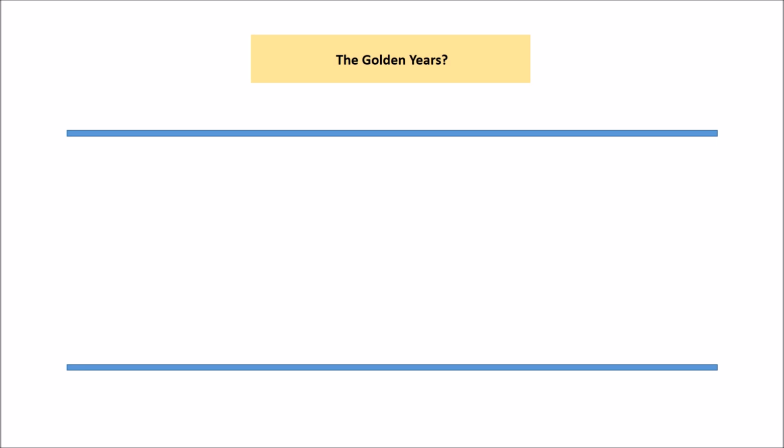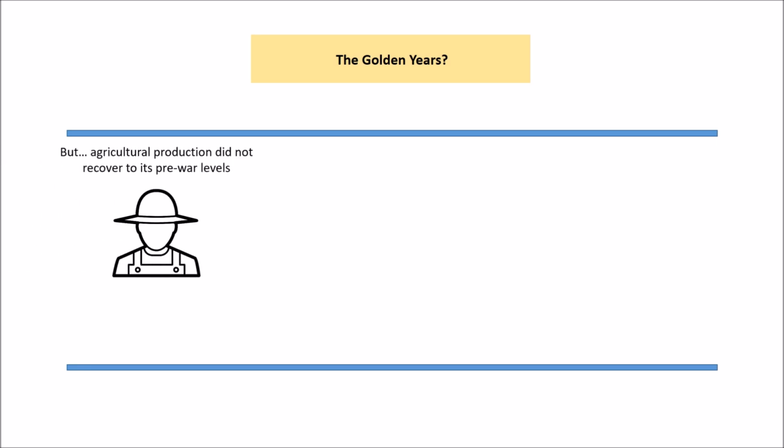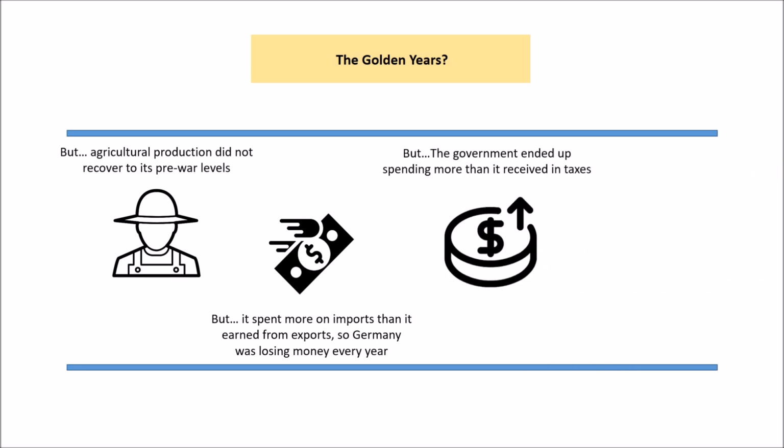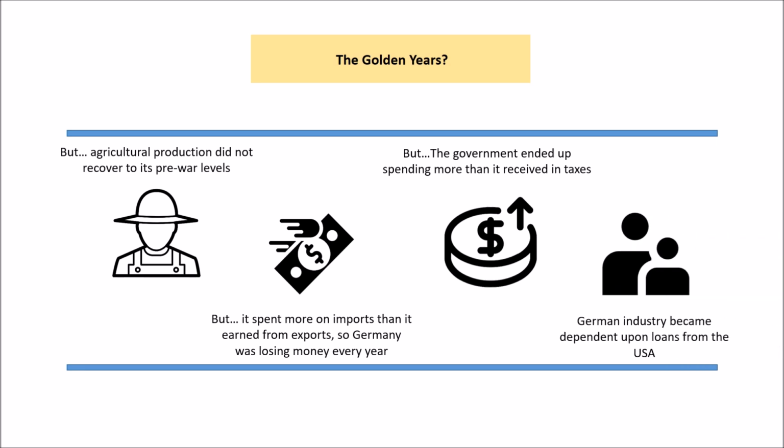However, it wasn't all great. So agricultural production never really increases. So farmers are always struggling during the 1920s. So that doesn't improve for them. It's spent more on imports than it does on exports. So while it's exporting 40% more, it's still spending more bringing stuff in. So it's actually running at a deficit. And that's increased by the fact that while it's spending lots on insurance and pensions and things, it's not getting as much tax in as it's spending. So again, a huge deficit.